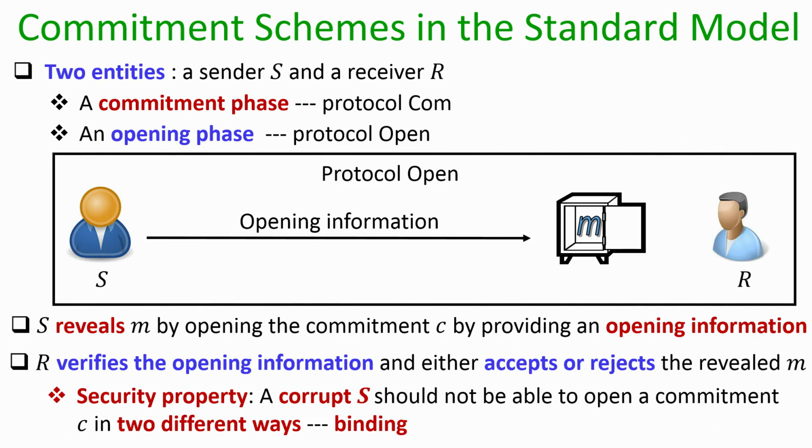And the security property that we require here is that if the sender is bad and the receiver is honest, then it should not be possible for a corrupt sender to open a commitment C in two different ways, namely it should be bound to whatever it has committed in the commit phase.